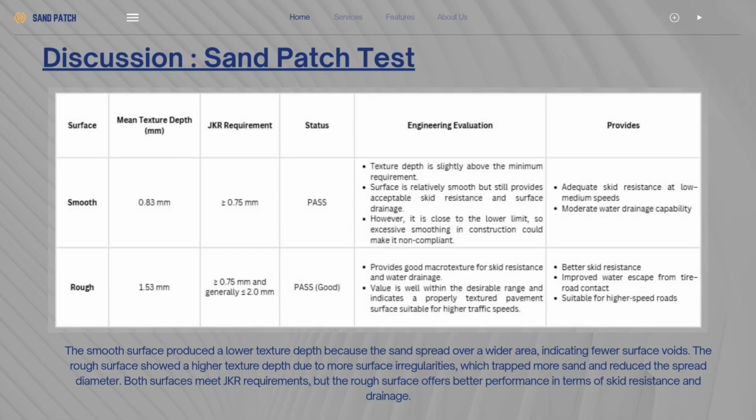On the rough surface, it showed a higher texture depth due to more surface irregularities, which trap more sand and reduce the spread diameter. In the engineering evaluation, this rough surface provides good macro texture for skid resistance and water drainage. The value is well within the desirable range and indicates a properly textured pavement surface suitable for higher traffic speeds. It shows that the rough surface provides better skid resistance, improved water escape from the tire-road contact, and is also suitable for higher speed roads. Both surfaces meet JKR requirements, but the rough surface offers better performance in terms of skid resistance and drainage.